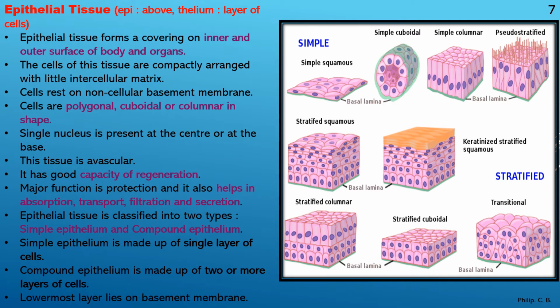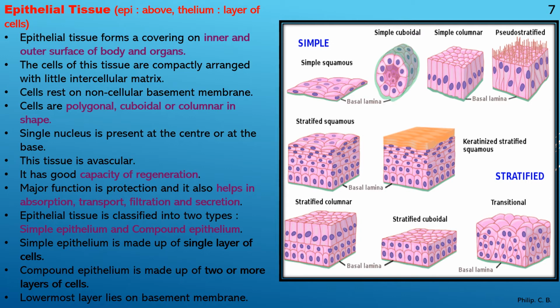The lowermost layer lies on the basement membrane. So whether it is one layer, two layers, or three layers, the lower layer is always on a basement membrane. That's why, again, we can see the image which I have provided over here. You can see the simple epithelium, just a single layer, sheet-like. Simple cuboidal has a cubical shape, columnar has a column shape.